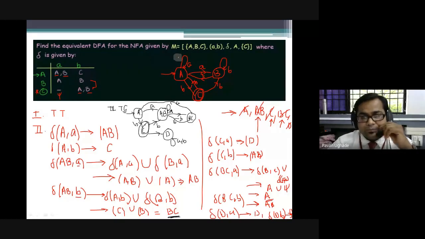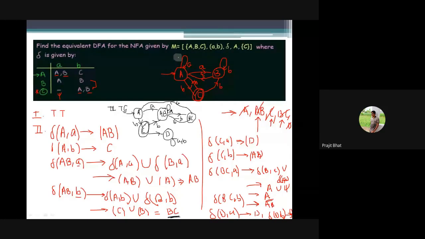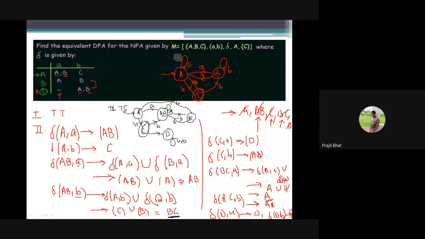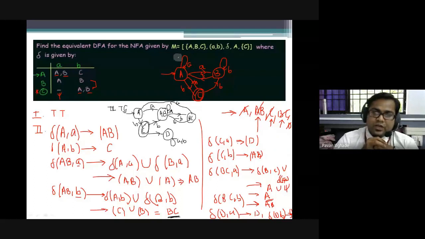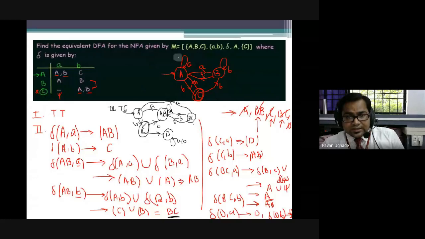Now my question was, please try to understand, which of the states are final states now? Only one state, or can multiple states be final states in this case? BC will be a final state. May I know the reason? Yes, you are right, but may I know the reason? Because it contains the term C. Very good. That is exactly the correct answer. BC will be one of your final states because in the combination BC, the C is the final state. So this is also a final state.